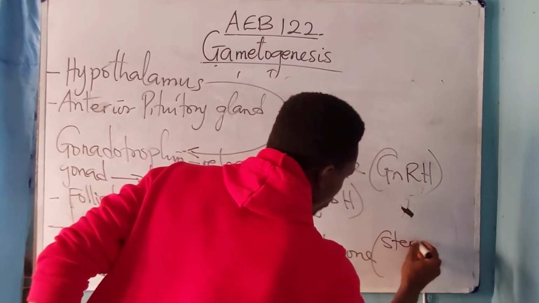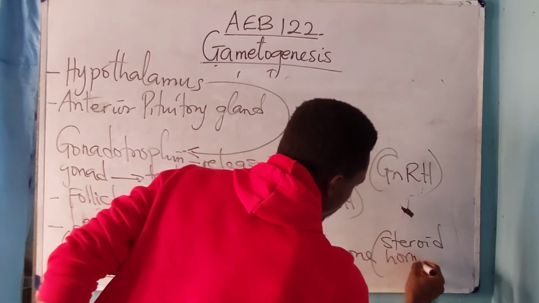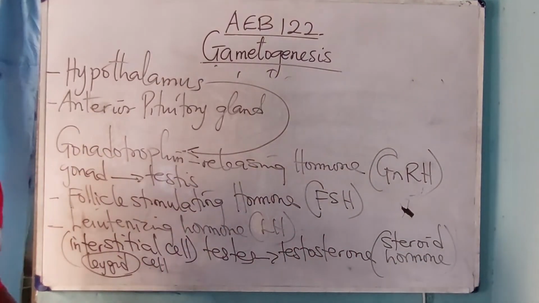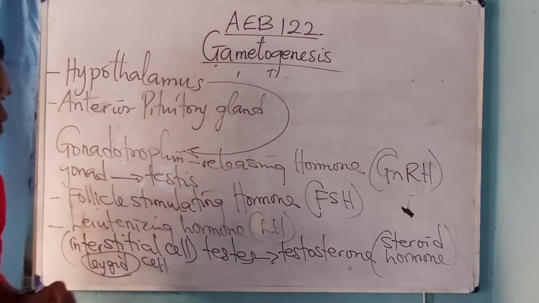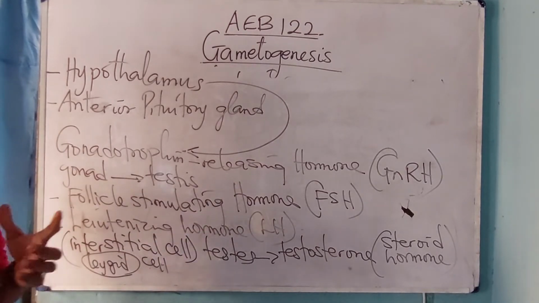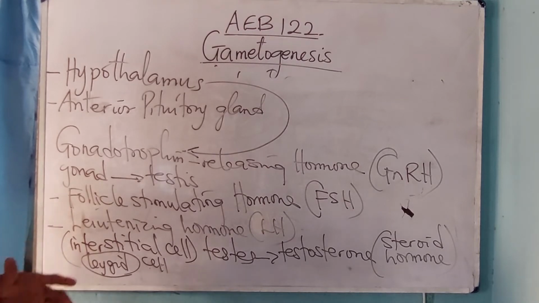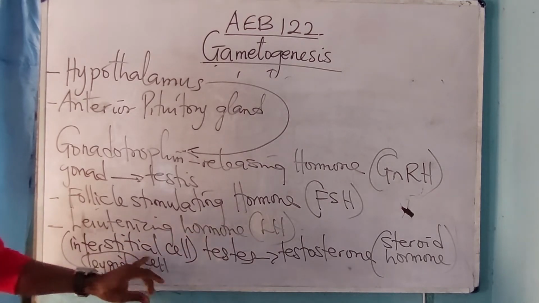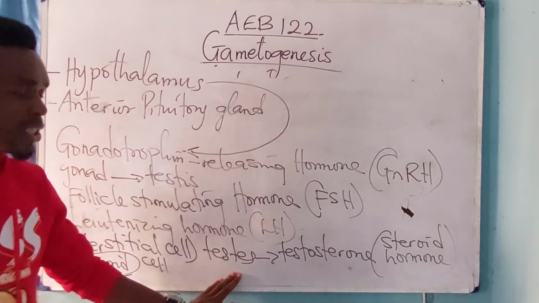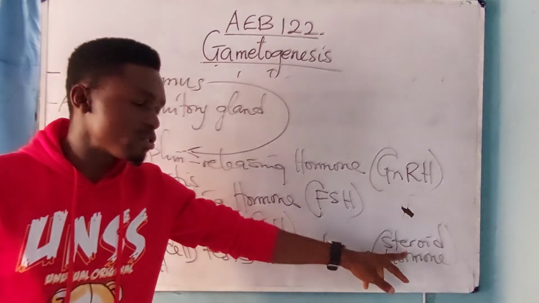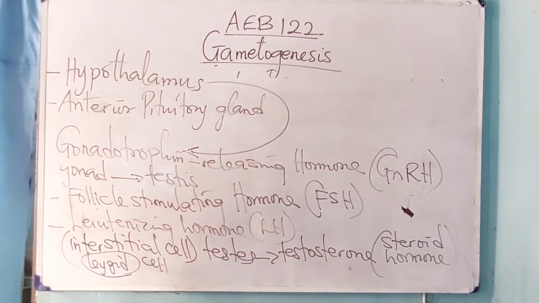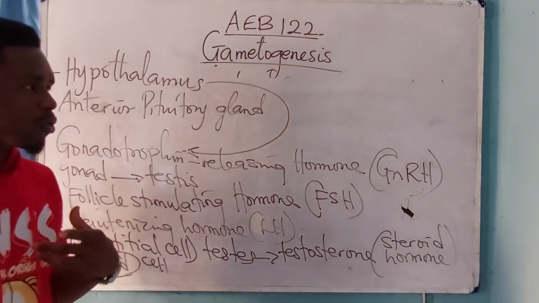The male sex hormone is called testosterone, and it is a steroid hormone. Please, you bring this question. It is a steroid hormone, and it is made from cholesterol. Now, I said as soon as this follicle stimulating hormone is produced, it stimulates spermatogenesis, thereby stimulating the satellite cell to completely form what? The spermatozoa. Now, the luteinizing hormone stimulates the Leydig cell, that is the interstitial cell of the testes, to produce what? The male sex hormone called testosterone, and it is a steroid hormone made from what? Cholesterol. But during this process, there's what we call negative feedback.